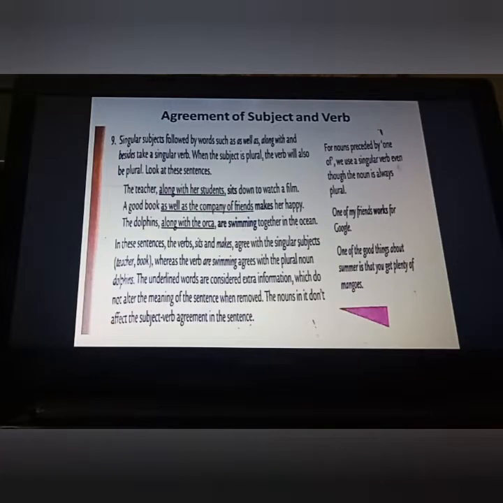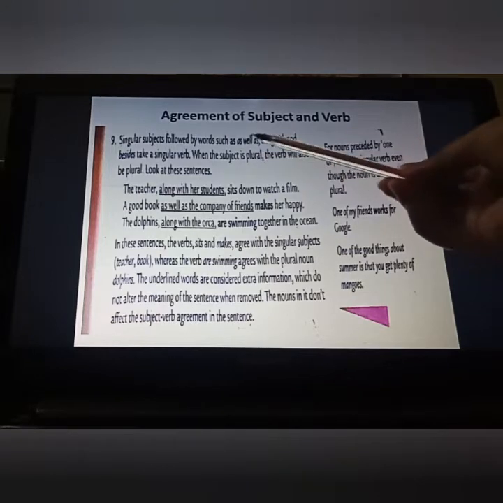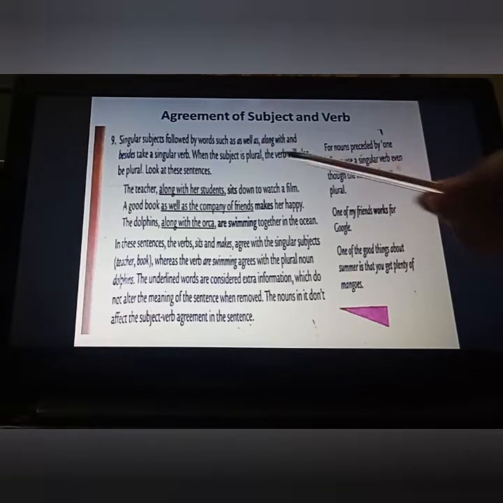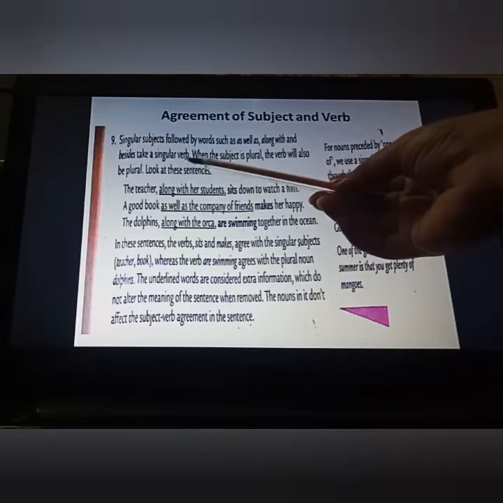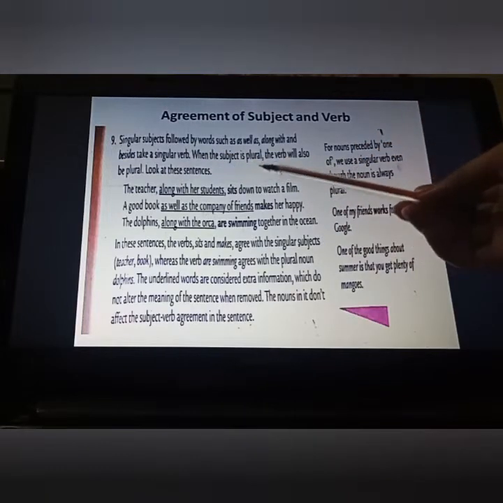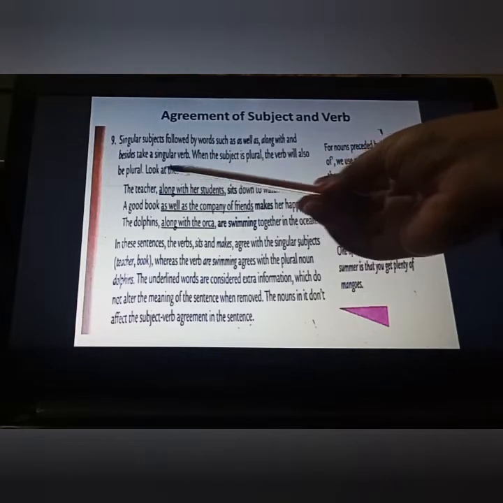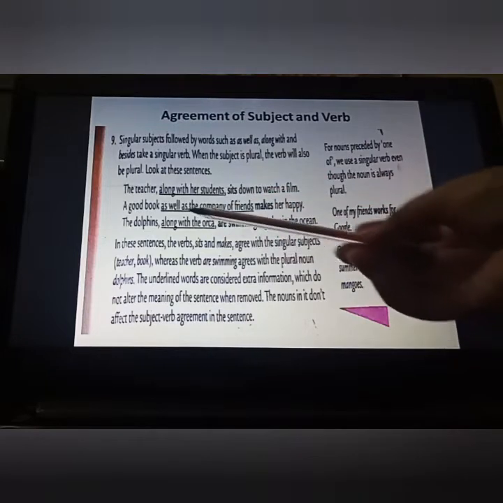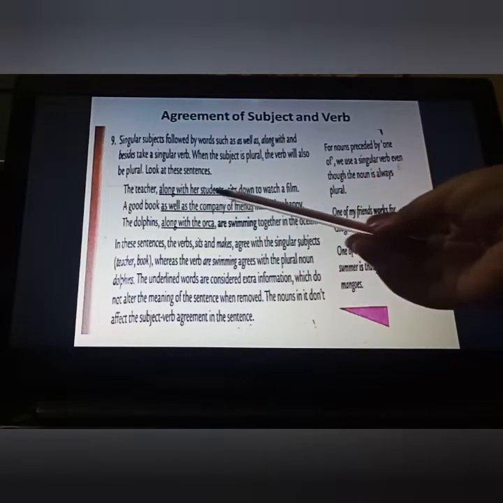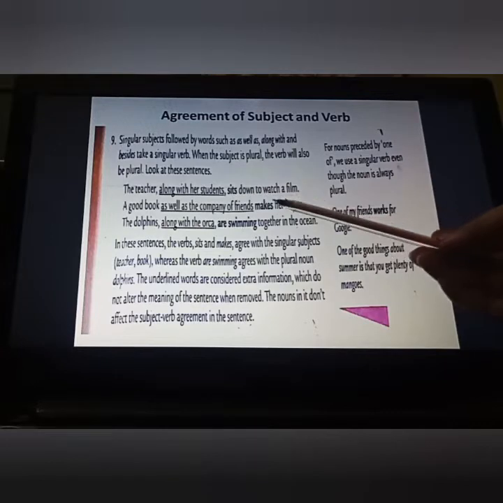Now let's continue further. Today's class: singular subjects followed by words such as well as, along with and besides take a singular verb. When the subject is plural, the verb will also be plural. Look at these sentences. The teacher along with her students sits down to watch a film.